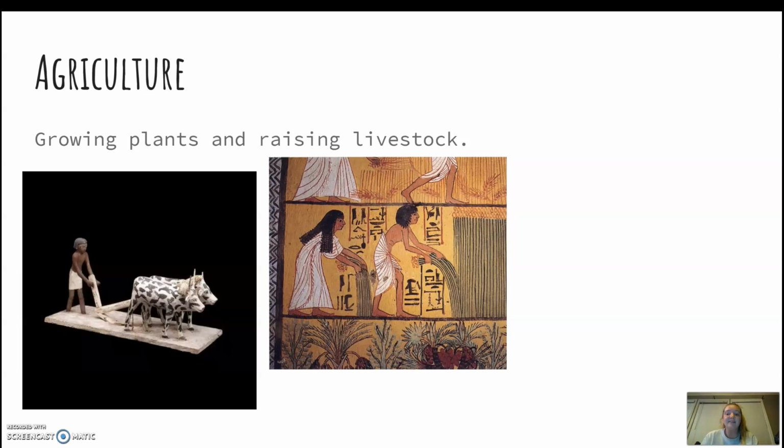The next word we're going to be talking about today is agriculture. Agriculture is growing plants and raising livestock. As we can see in these pictures, agriculture began around 13,150 BCE, which is a long time ago. During this time, the Pharaoh made those in the town work the fields.